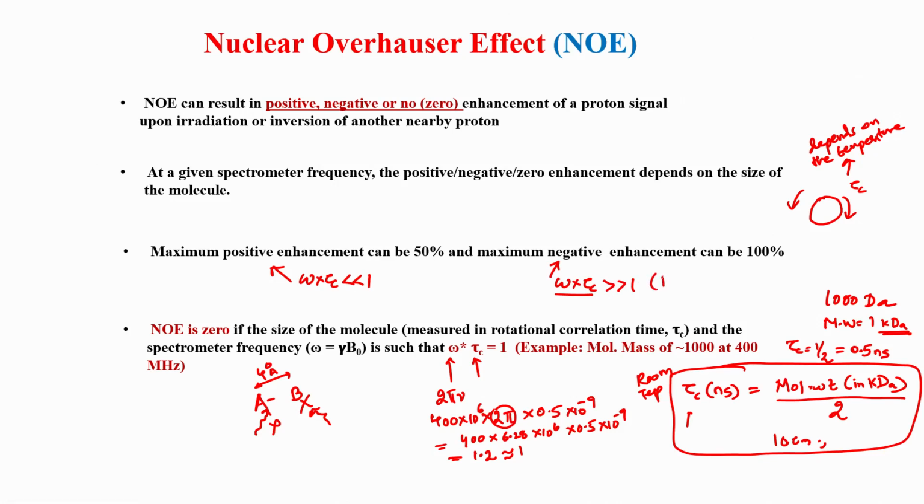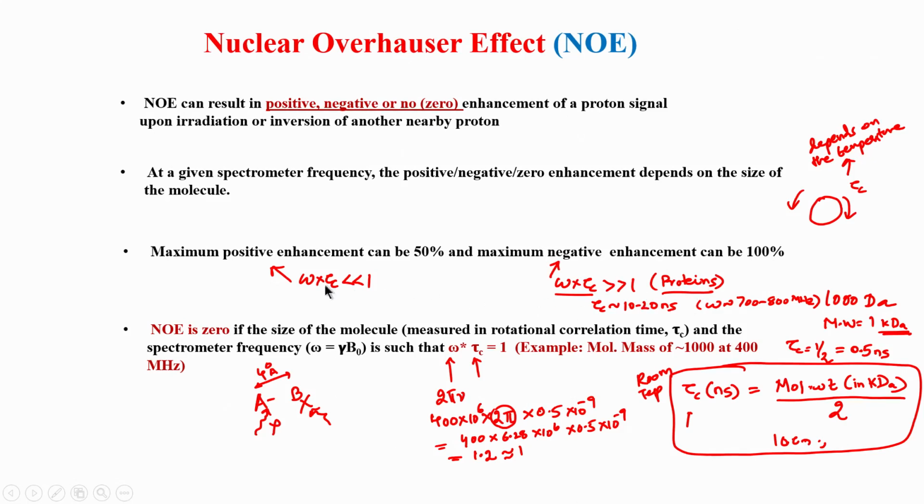This typically happens in the case of proteins, because in proteins we have very high tau c. The tau c value is typically of the order of 10 to 20 nanoseconds, and omega, we typically work at 700 to 800 megahertz, this is for proteins. So, if you combine the two parameters, you will see that this number is much higher than 1, and therefore we are in the negative enhancement regime when it comes to biomolecules.